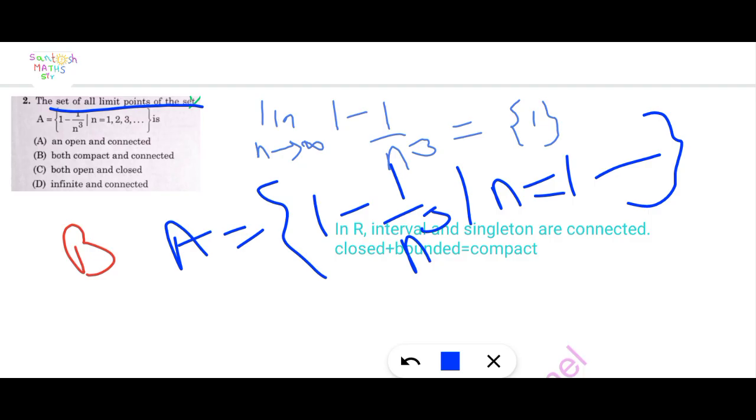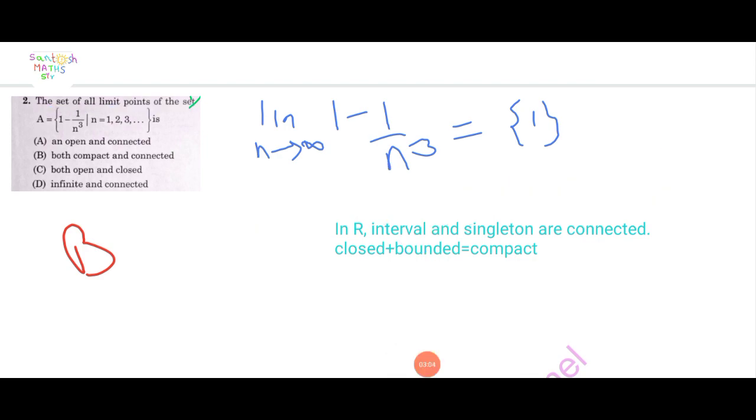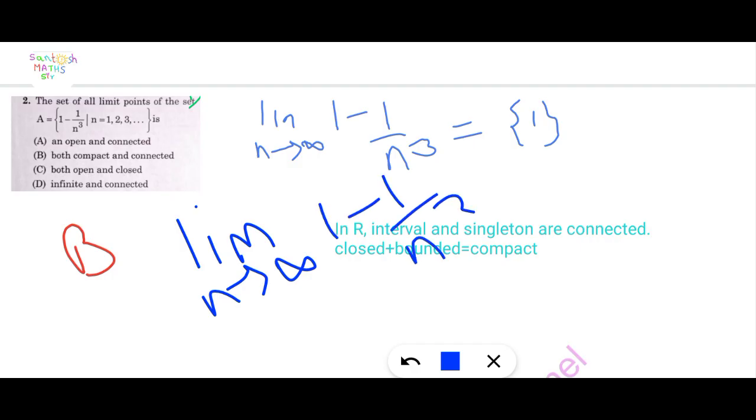Find its set of all limit points. First of all, the limit as n tends to infinity of 1 minus 1 upon n cube equals 1, that means a singleton set.